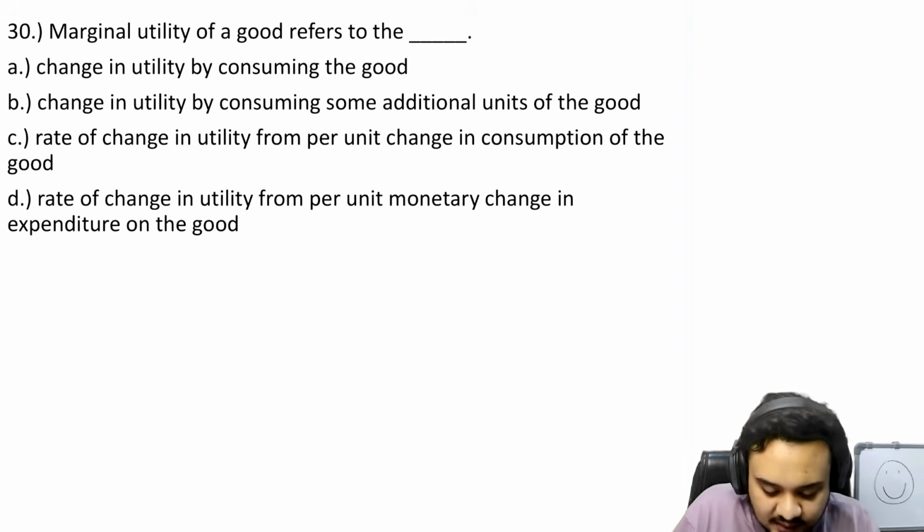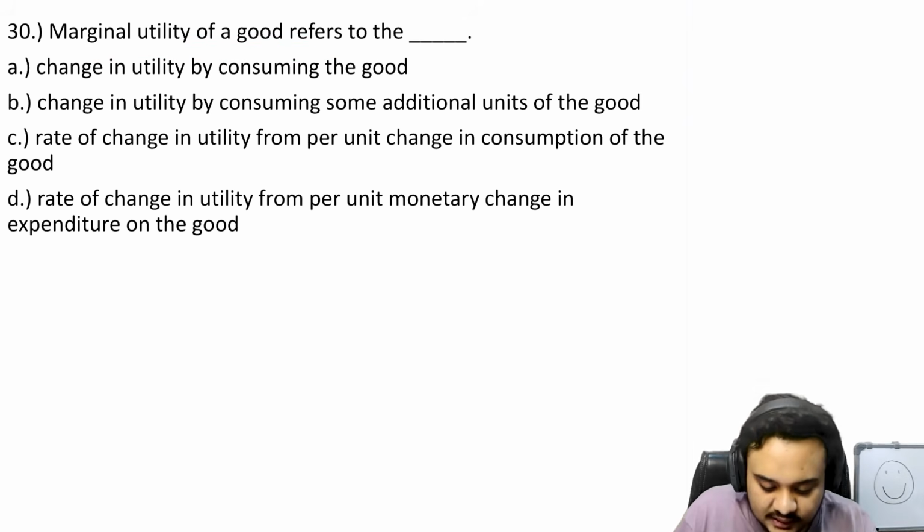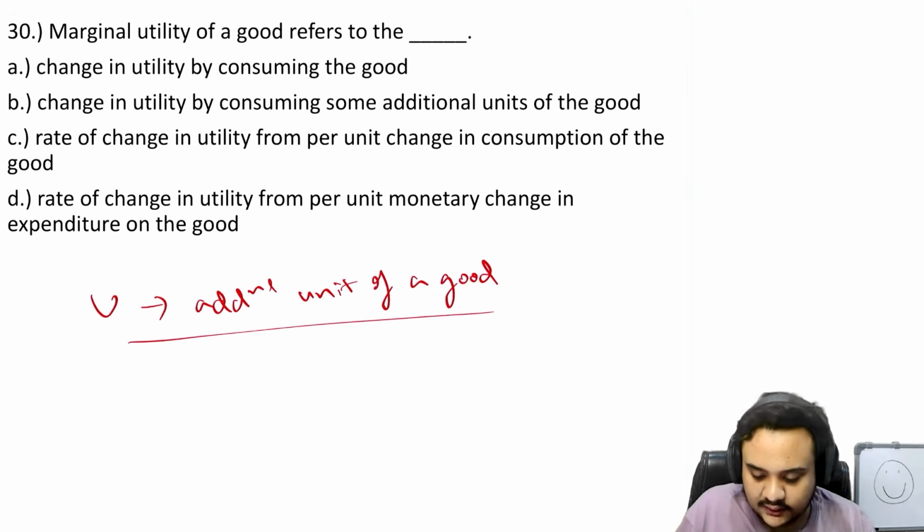It just asks about the marginal utility of a good, what it is. Marginal utility is nothing but the utility that you get from the consumption of an additional unit of a good. Very, very easy, right?